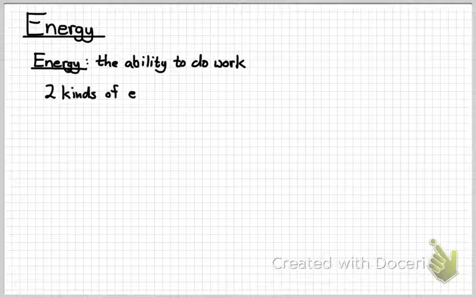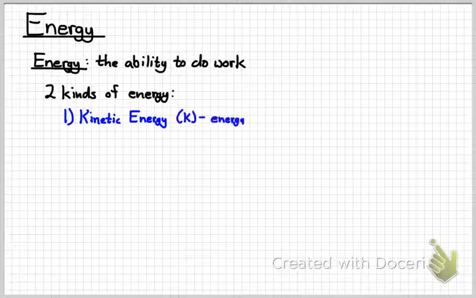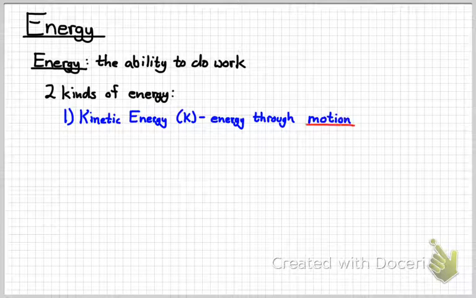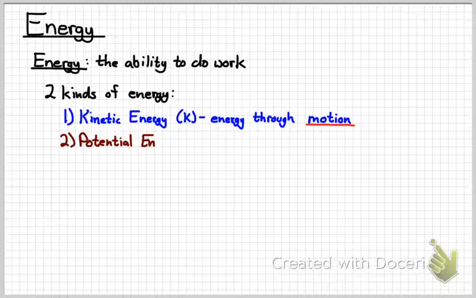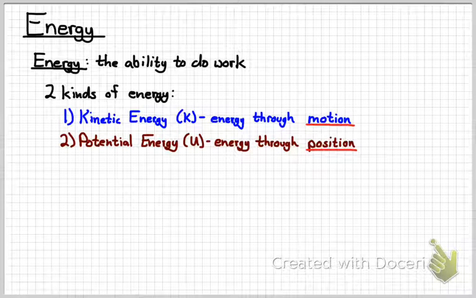Since you, as a person, a living thing, have the ability to do work, you must have energy somehow. We're going to study two specific kinds of energy. The first being kinetic energy, which is simply energy through motion. Remember, the prefix kine means motion. And potential energy, which means energy through position. Kinetic energy we're going to symbolize with a capital K. Potential energy we're going to symbolize with a capital U.